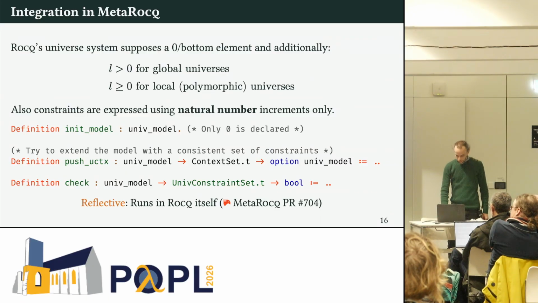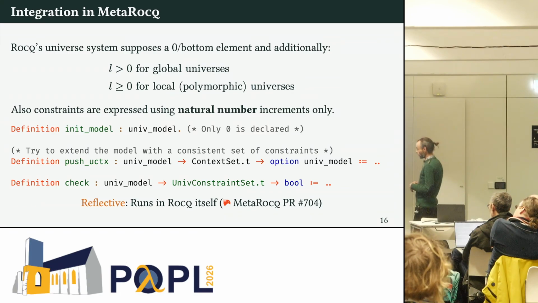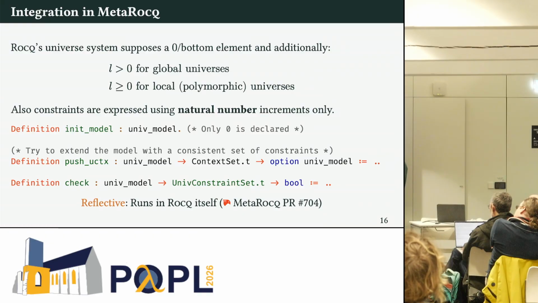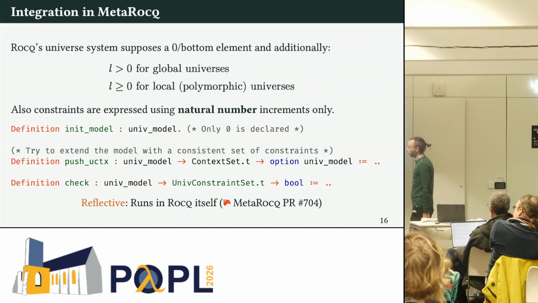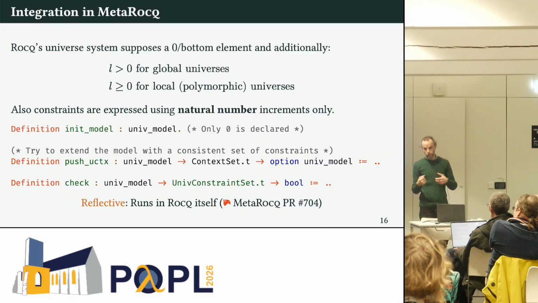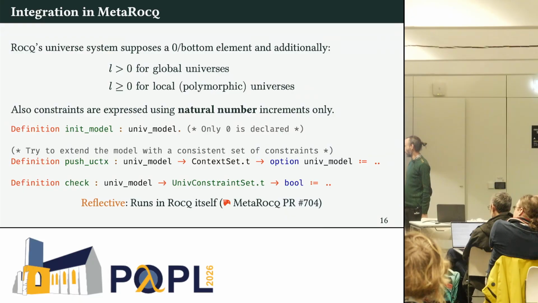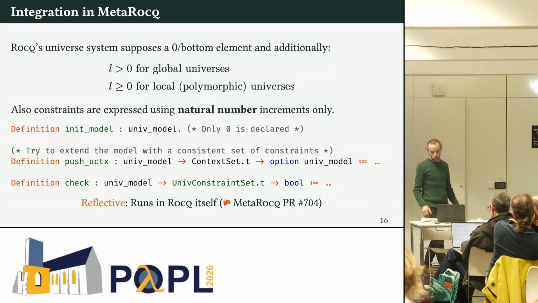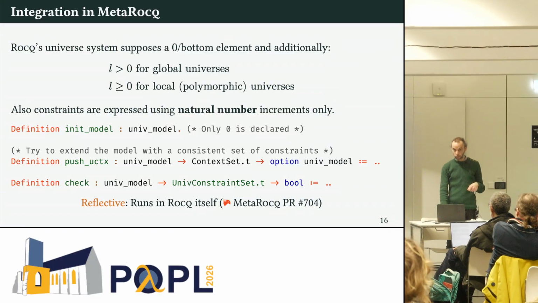So it provides a pretty simple model for working with universes. You have an interface where you're just manipulating a universe model, which always has 0 declared. It contains only this universe. Then you have a function to push some set of universes and constraints. And it's going to tell you, oh, there is a loop, or I can find a model. And then you have a way to check if some constraints are implied by some universe model. And it's reflective, so it can actually run in Rocq, and we use that in MetaRocq.